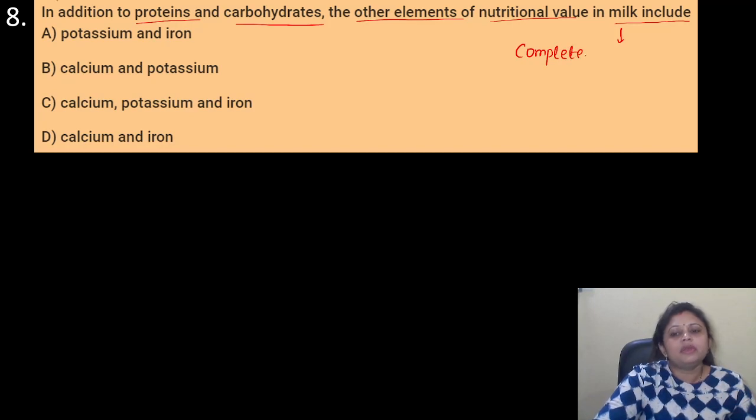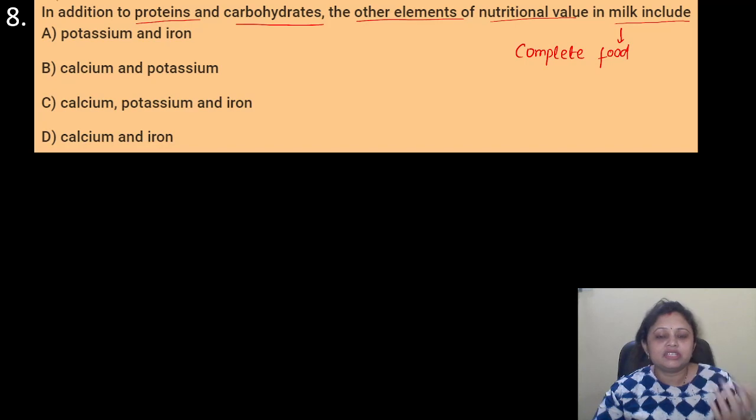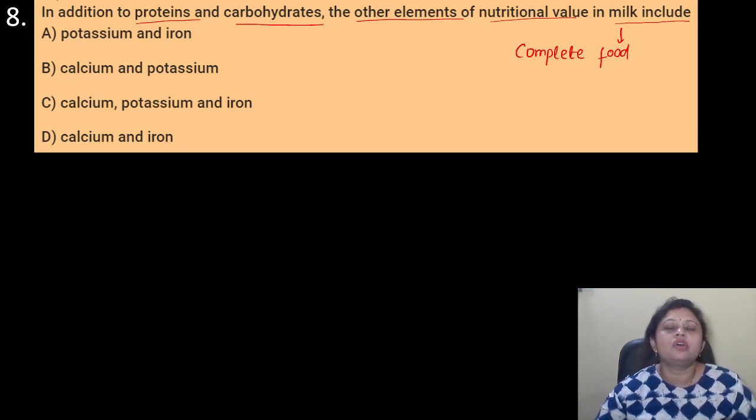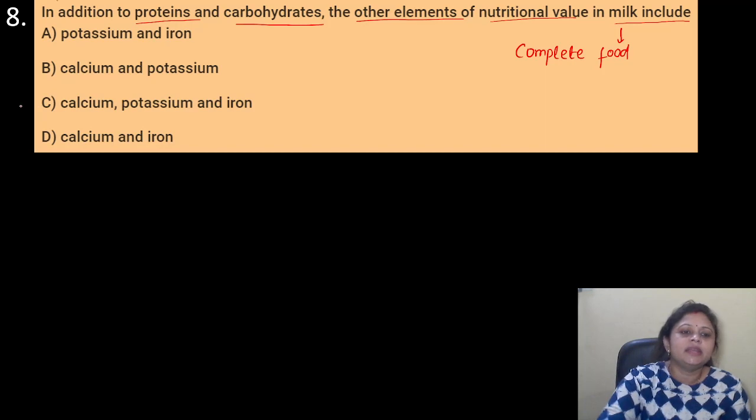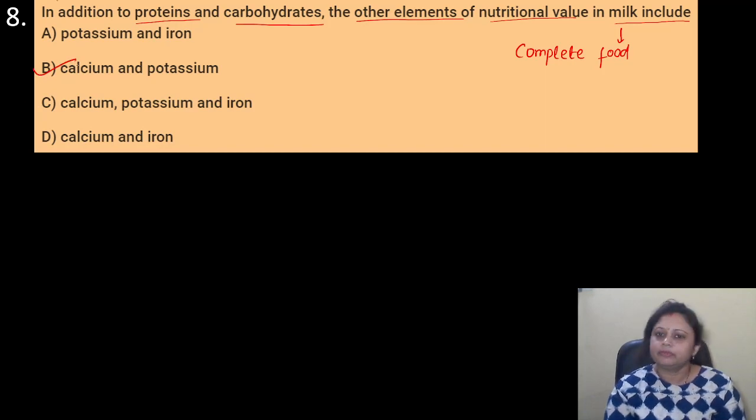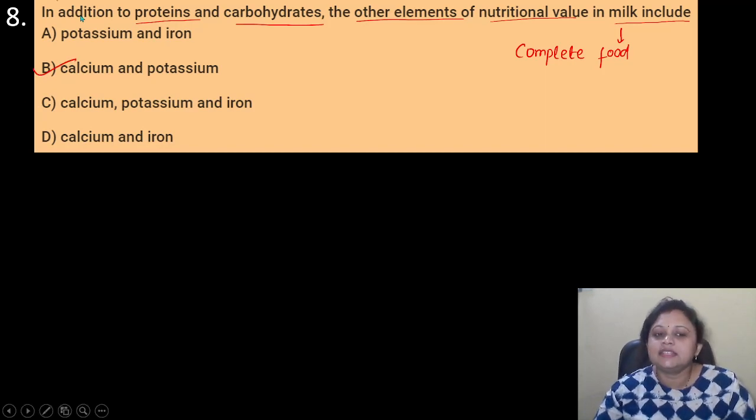Why? Because it is essential for all age groups: for children, for adults, for old age people. It contains protein, carbohydrates, and also calcium and potassium. So here the correct answer is option B, that is calcium and potassium.